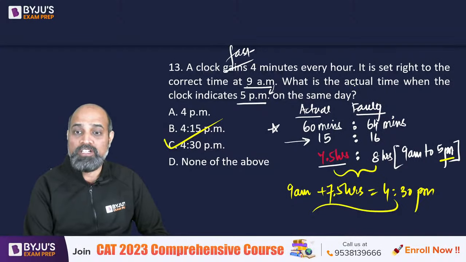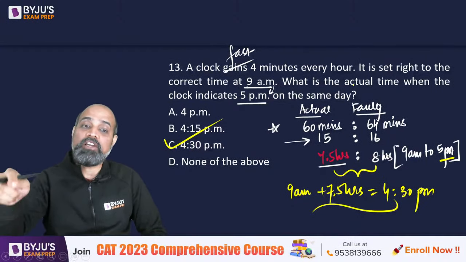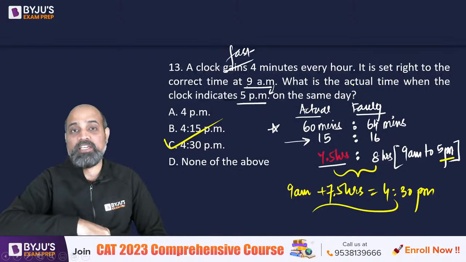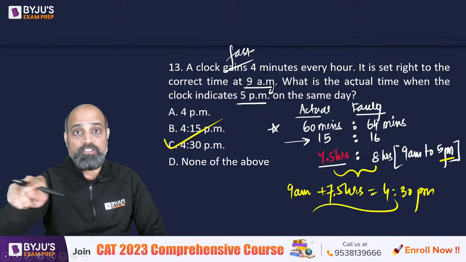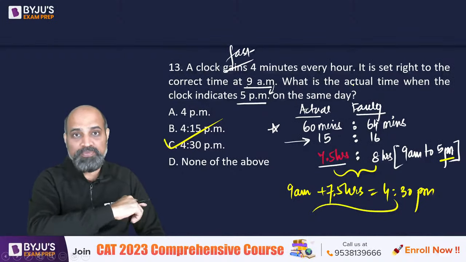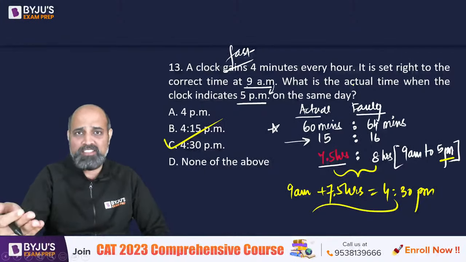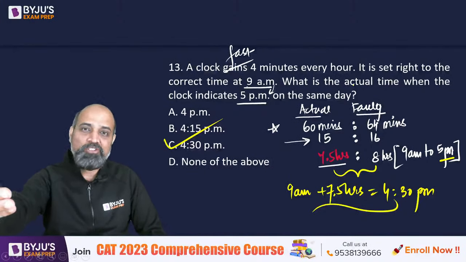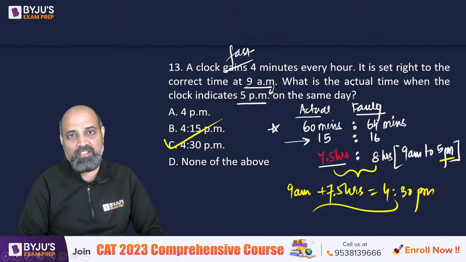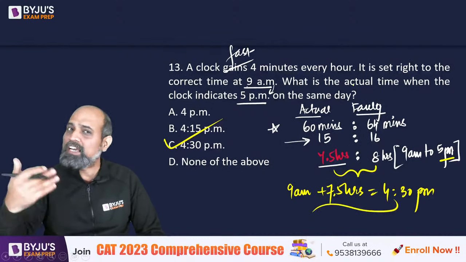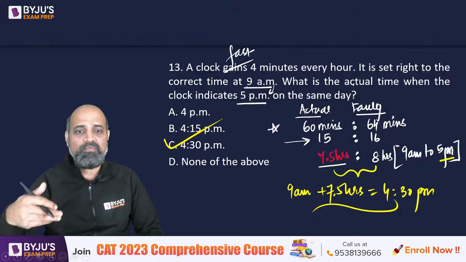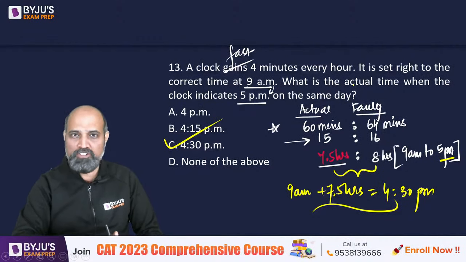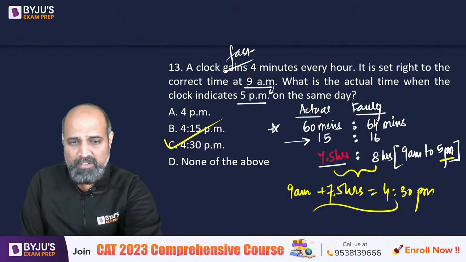It is asking what is the actual time when the clock indicates 5 p.m. Clock मतलब कौन सा? Faulty, because they're asking you the actual time. So don't you think जो घड़ी fast है, if it is showing 5 p.m. तो actual तो 5 से कम ही होगा ना. So you shouldn't be getting 5:30, 5:32. 5 o'clock से तो पहले ही होगा, right?